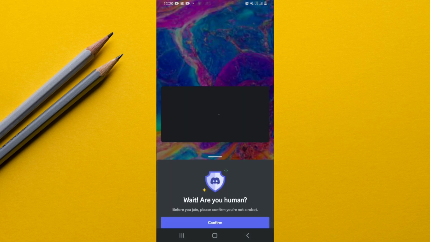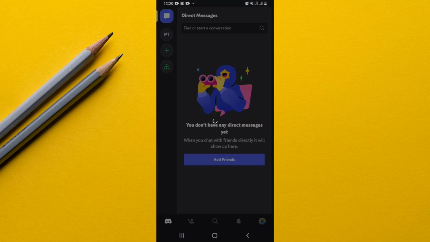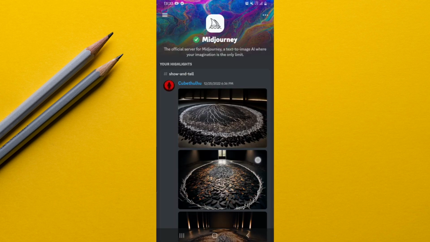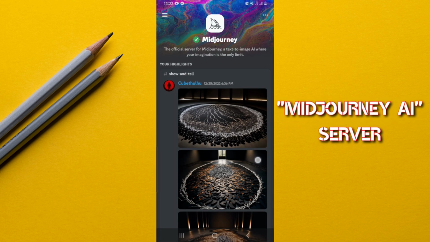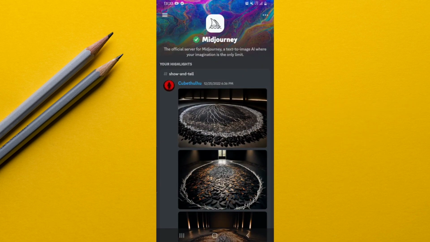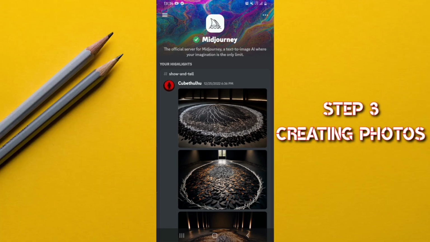So I'm now joining the Midjourney AI Discord server. Simply go here to confirm, then we wait and join. Alright, so this is how the Discord AI server looks. As you can tell, there's some art appearing. When you see this, you immediately know you're in the right place, right? So the next step is obviously creating the photos and art.